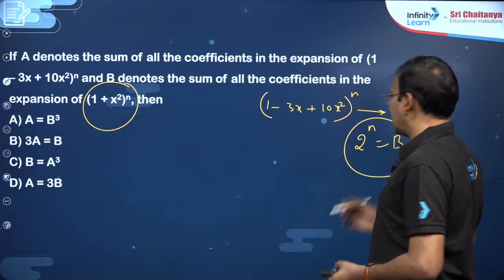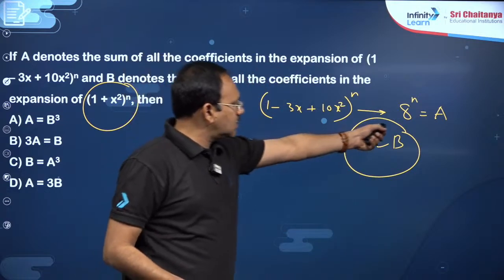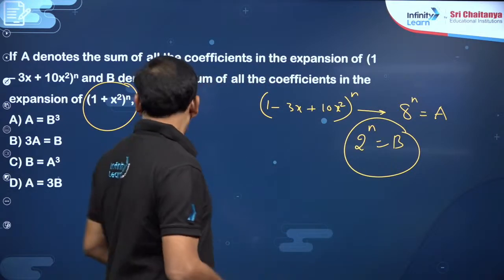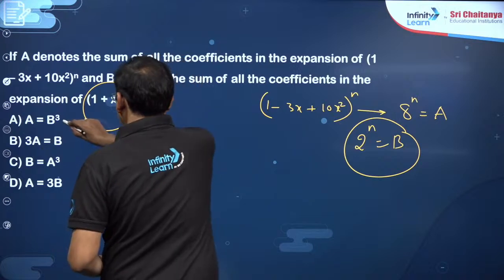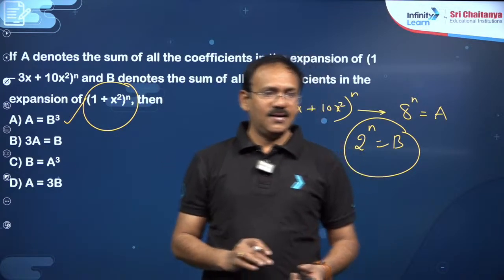What is the relation connecting A and B? You see, B cube is nothing but, this is (2 cube) whole power n. So, B cube is nothing but A. So, A is equal to B cube is the answer. To answer this question.